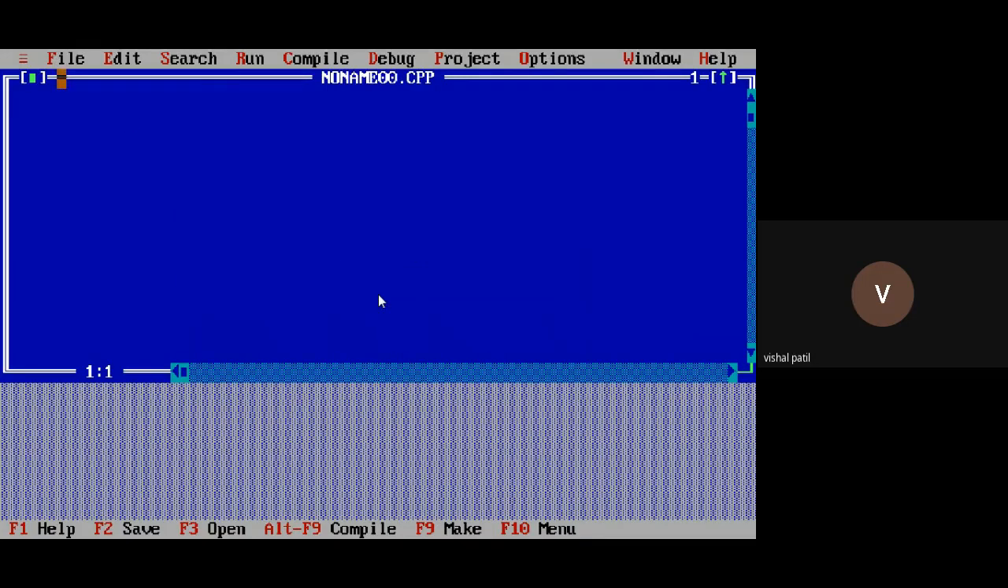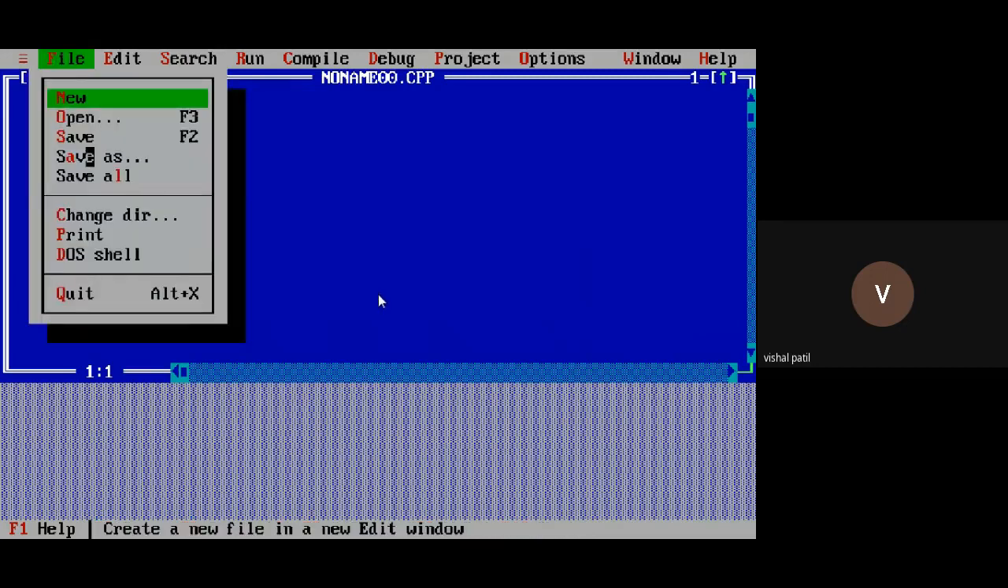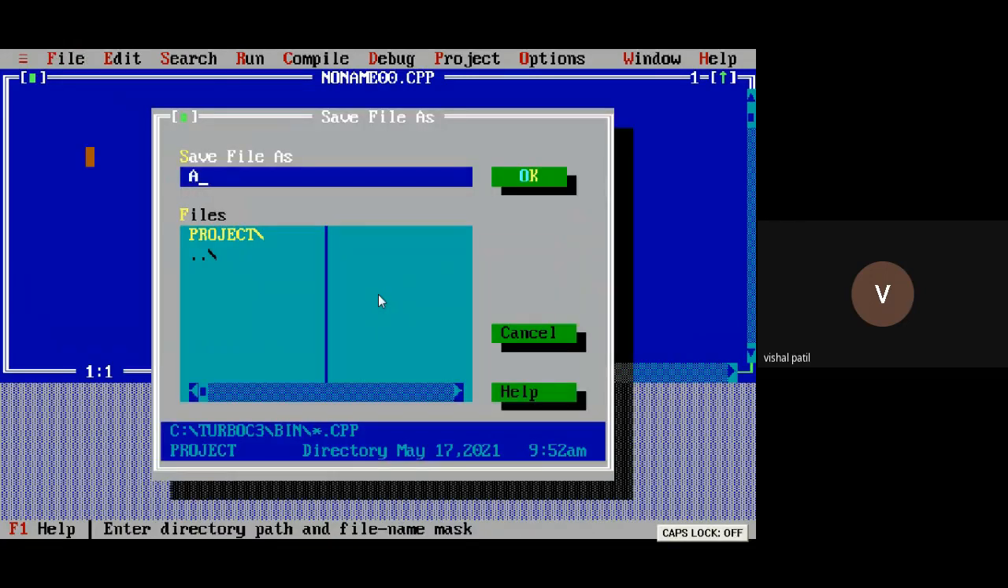No, save as. This is the arithmetic operator program. I'll name it arith.c and click on OK.